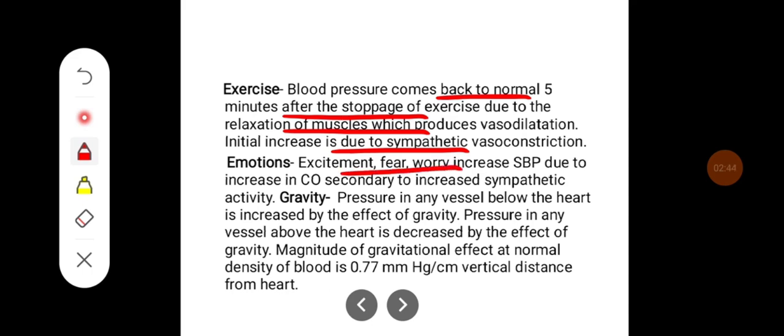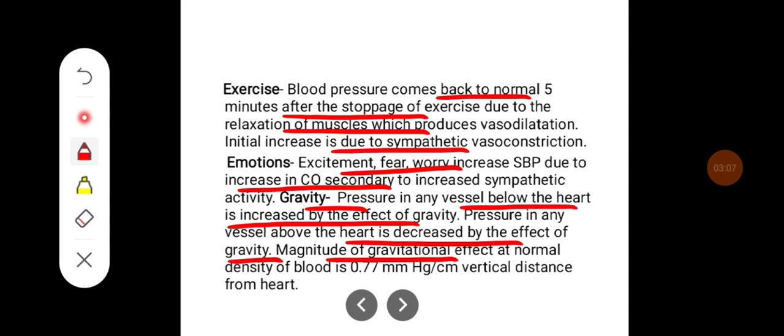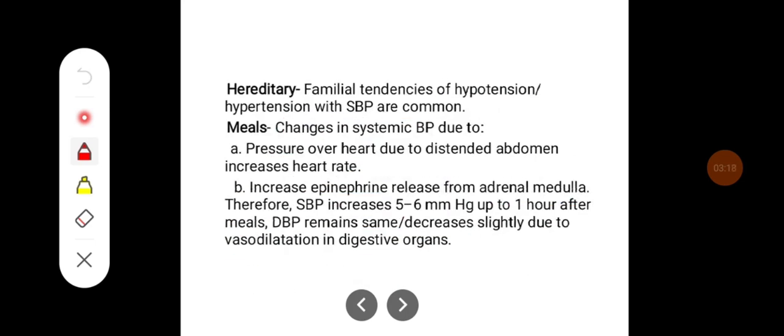Excitement, fear, and worry increase systolic blood pressure due to an increase in cardiac output secondary to increased sympathetic activity. Gravity also plays an important role. Pressure in any vessel below the heart is increased by the effect of gravity. Pressure in any vessel above the heart is decreased by the effect of gravity. The magnitude of the gravitational effect at the normal density of blood is 0.77 mm of mercury per centimeter vertical distance from the heart. Familial tendencies of hypertension with the systolic blood pressure are common.